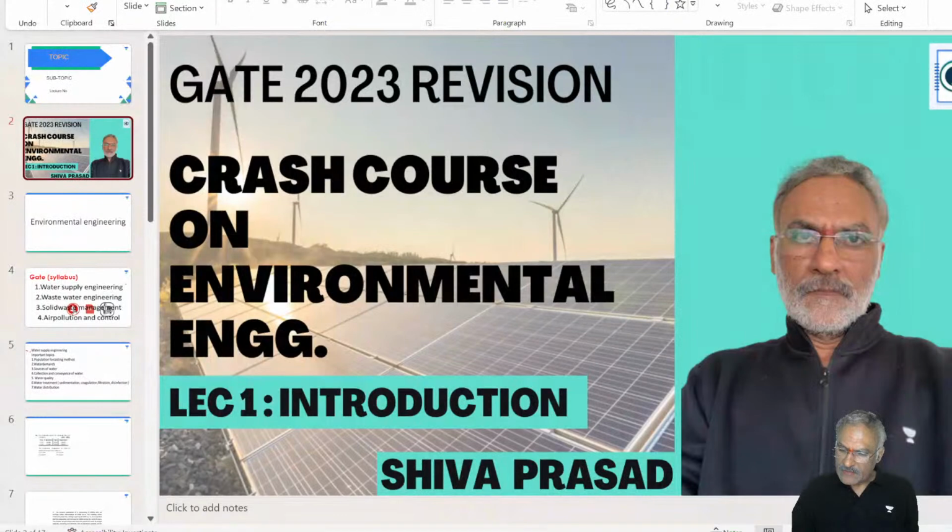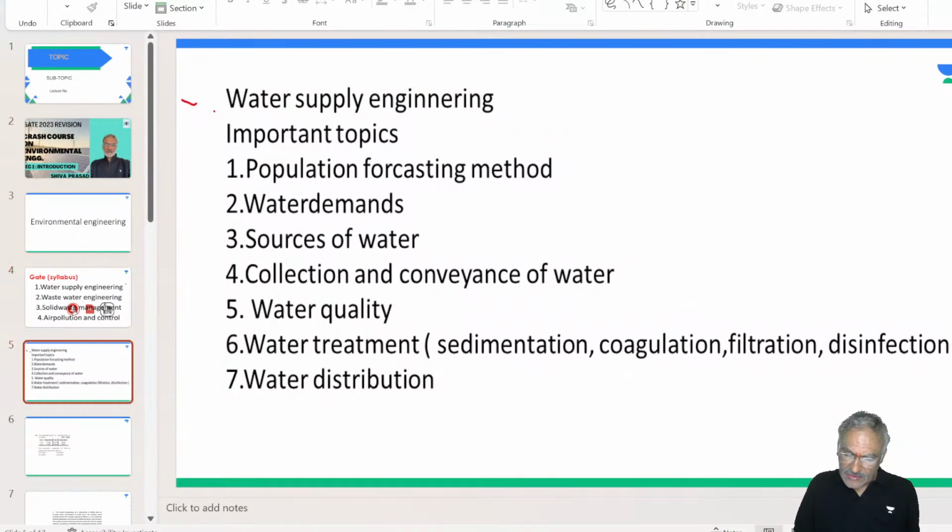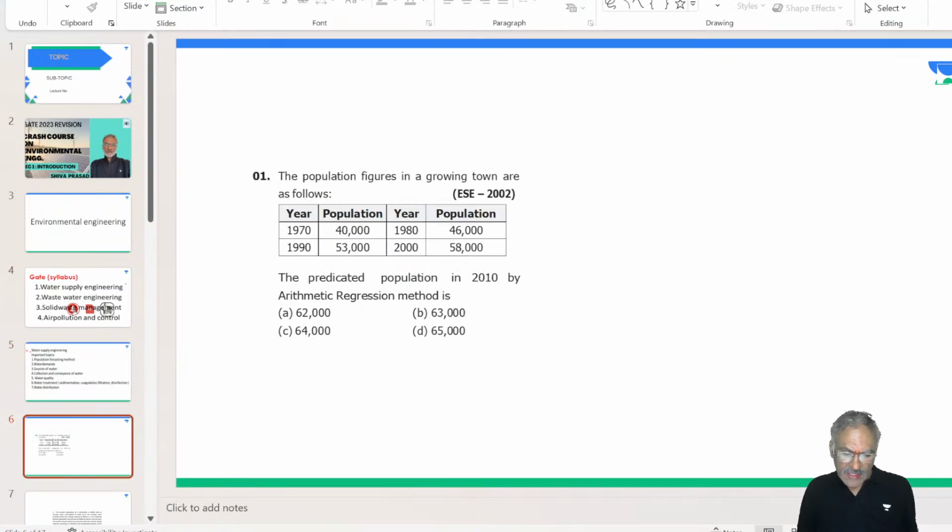I'll take one question. I think it is visible to you, right? See this question. The population figures in a growing town are as follows. This is an ESE question. Year is given, population. This is called census data.